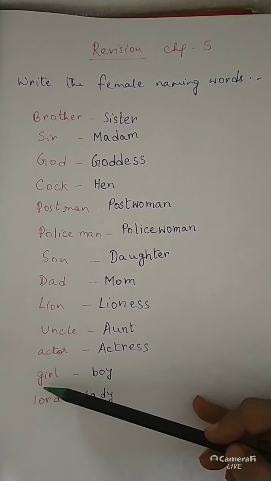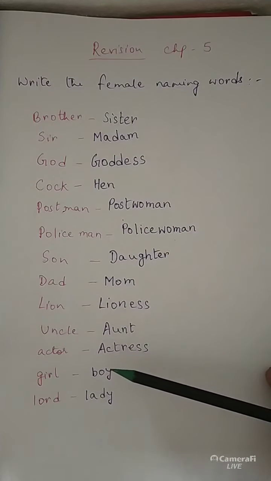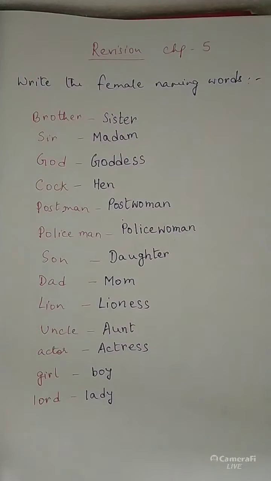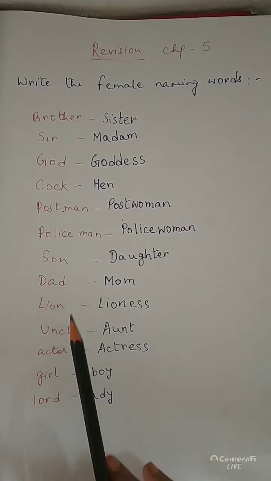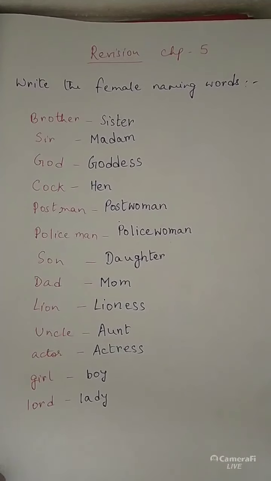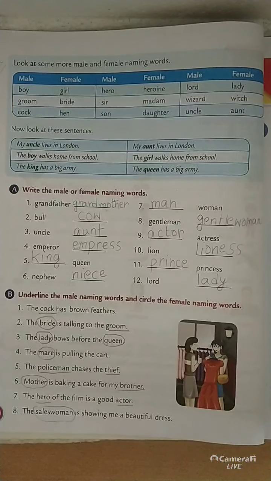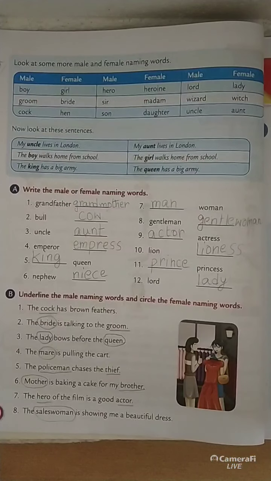So these are all male naming words which are written in the red. And these which are written in blue are all female naming words. So these are all about the chapter, that is chapter 5. I hope everybody has learned from this video. I have done it in the online class also. So practice at home. Okay, children.